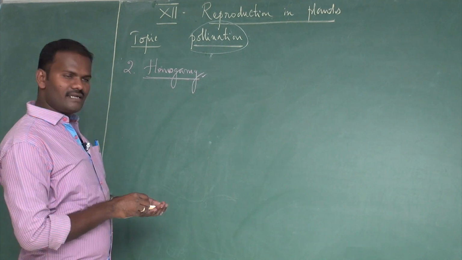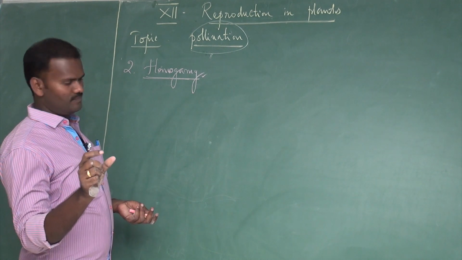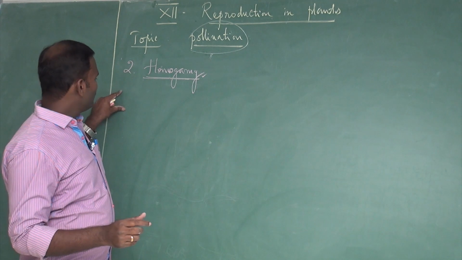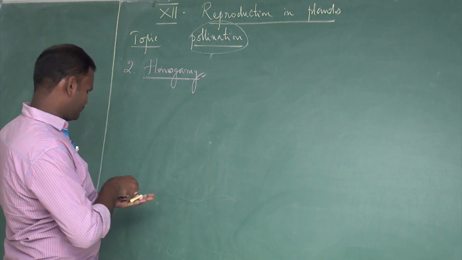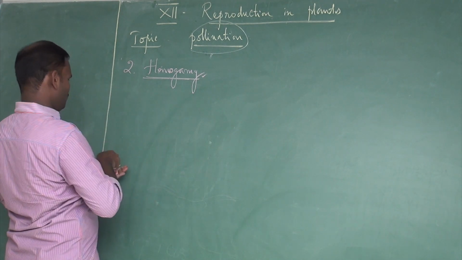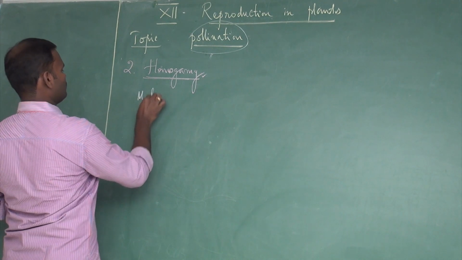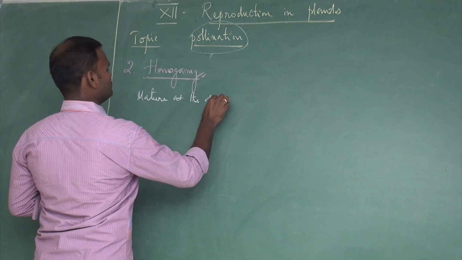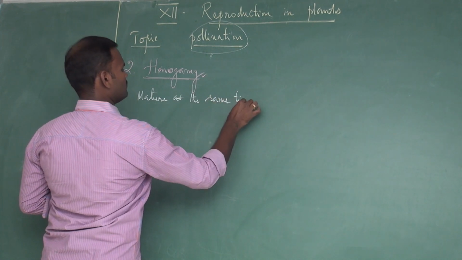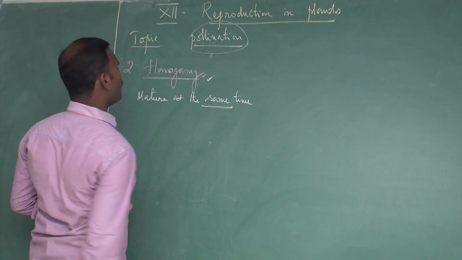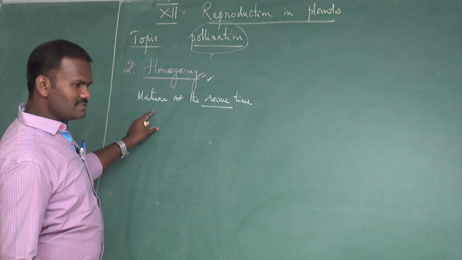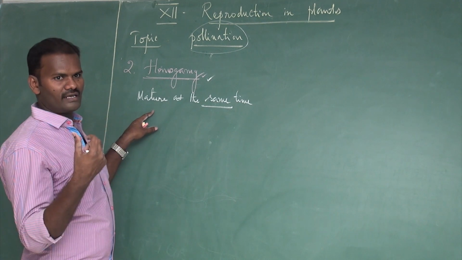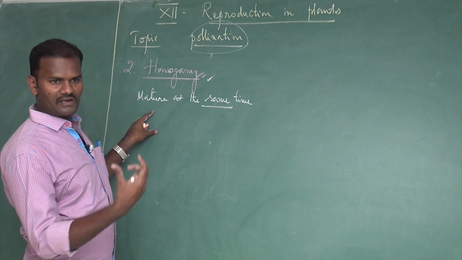Both sex organs, the androecium and gynoecium, otherwise called anther and stigma, mature at the same time. These are called homogamy. If both sex organs are mature at the same time, the stigma is ready to receive the pollen grains for pollination, and as a result fertilization takes place.